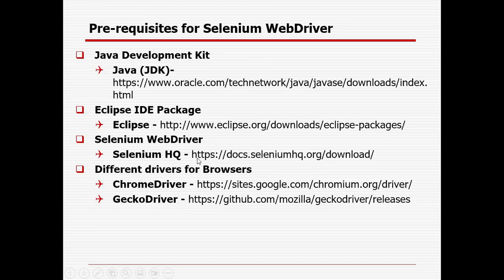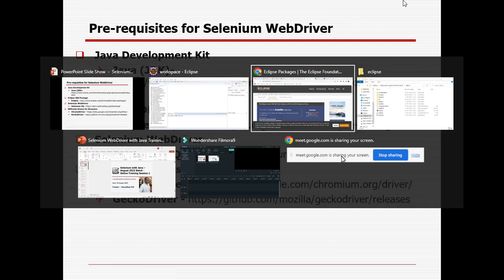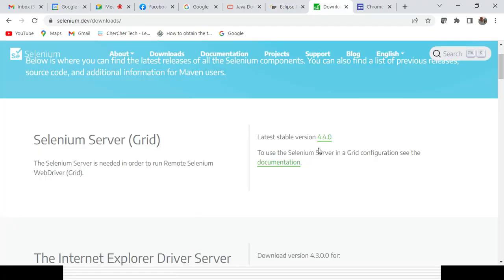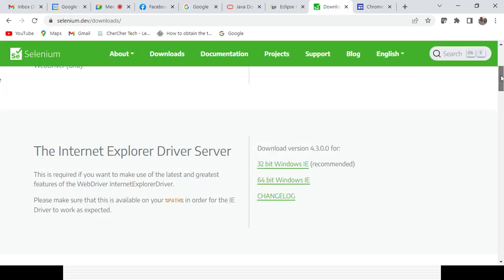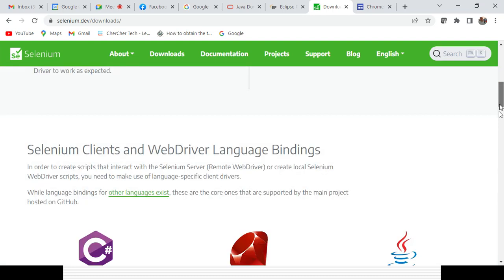Then you need to install the Selenium jar file. So that is the link, right? If you go to the link, there is no documentation, you don't need to worry. Just open it here. Any version you can take, the latest version. It will just open a jar file, and you need to save it on the desktop. That's all.